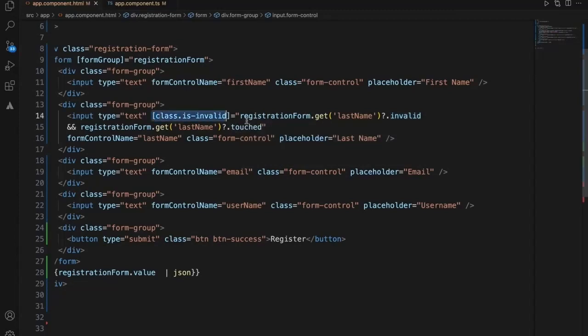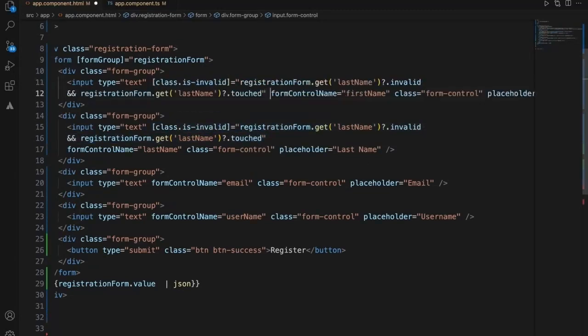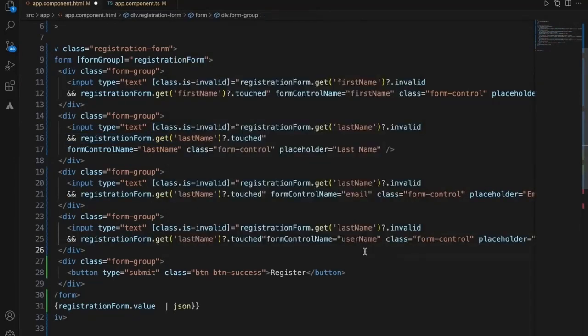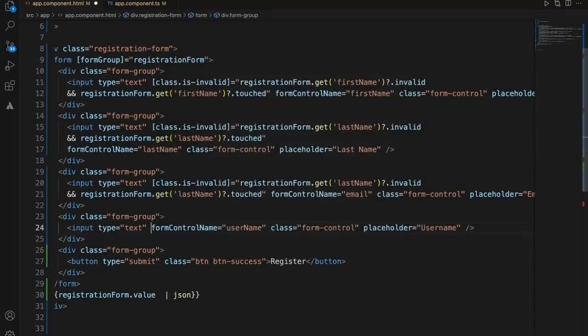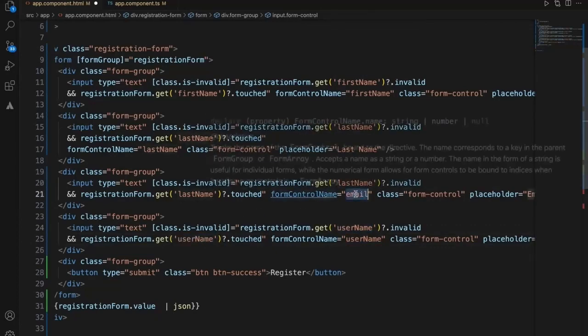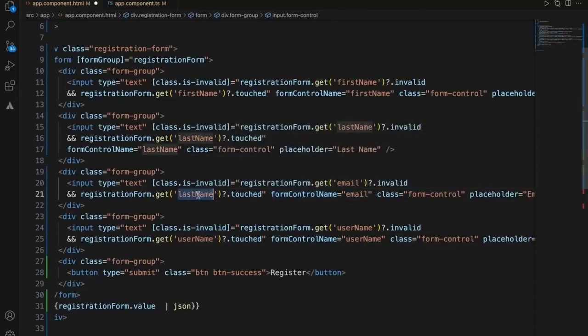Let's push this to next, and here we can add touched. This is for the last name, and let's add it for first name as well. First name, let's add the same for email and username as well. Username, email, should be email.